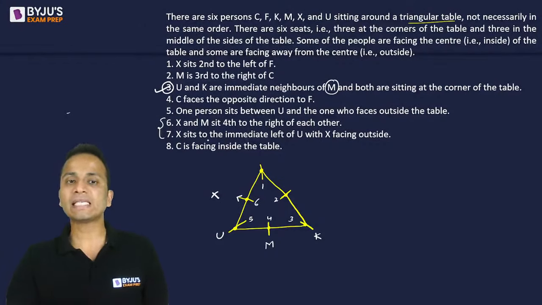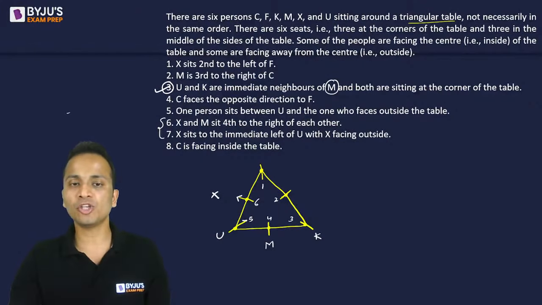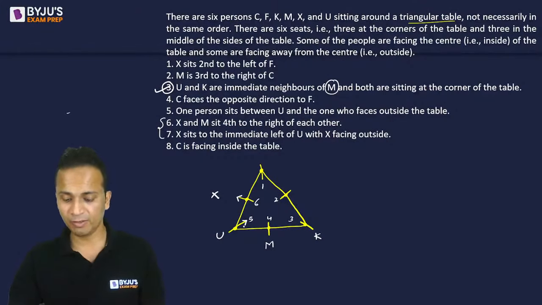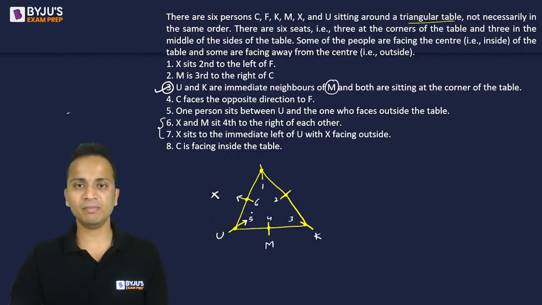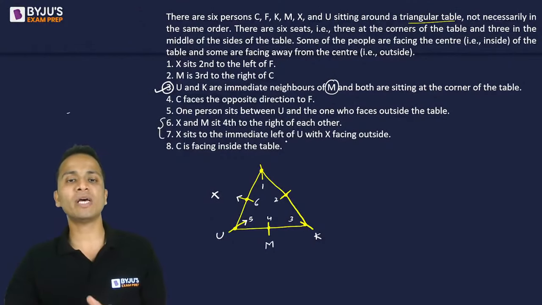So X sits to the immediate left of U. So that means U will face inside the table. You will face inside the table. So X sits to the immediate left of you and X is facing outside. X का भी face पता लग गया.